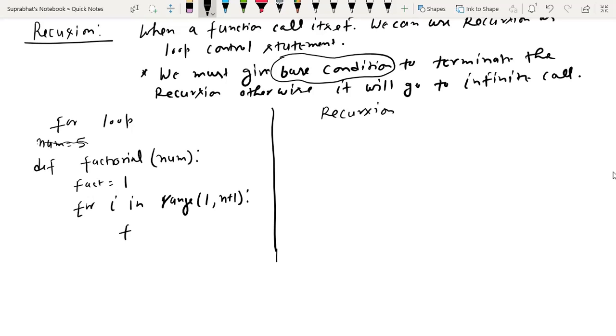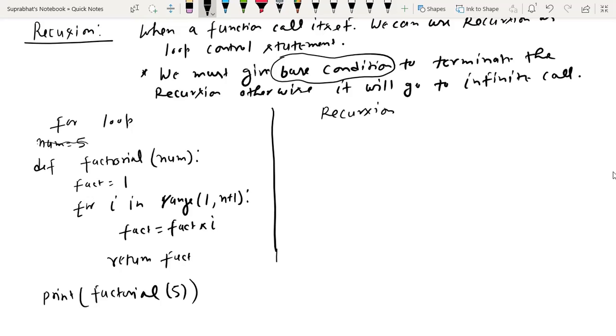Here I have written fact equals fact multiply i, which we had discussed already. Then finally I return this fact, and inside the calling I just print factorial, and suppose the number I have given is 5.